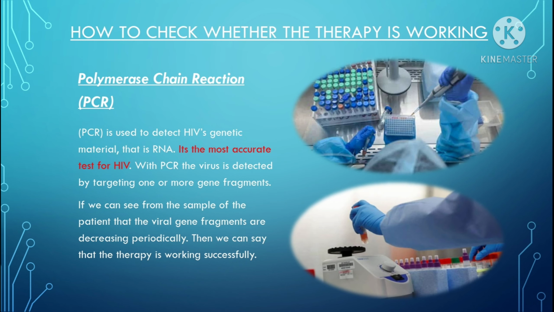How to check whether the therapy is working or not? PCR is the answer. PCR is used to detect HIV's genetic material, that is RNA. It's the most accurate test for HIV. With PCR, the virus is detected by targeting one or more gene fragments. If we can see from the sample of the patient that the viral gene fragments are decreasing periodically, then we can say that the therapy is working